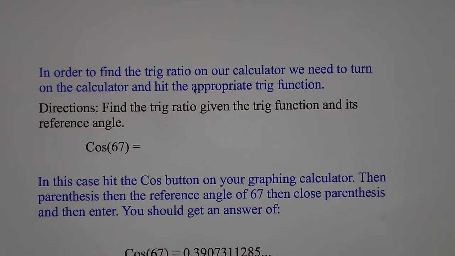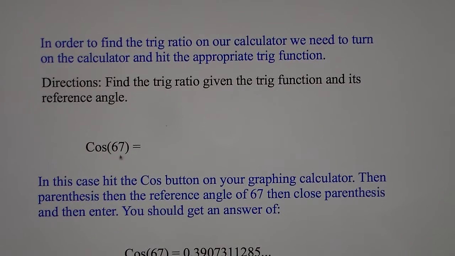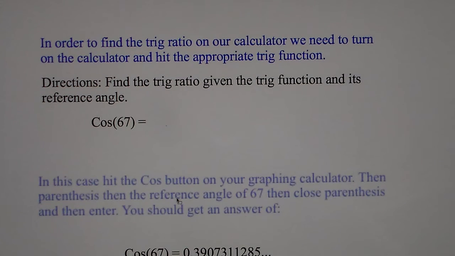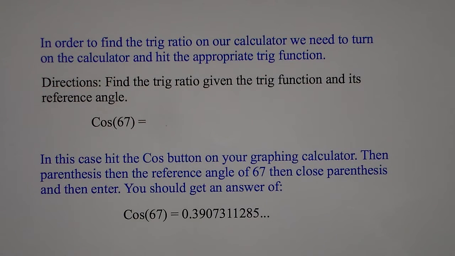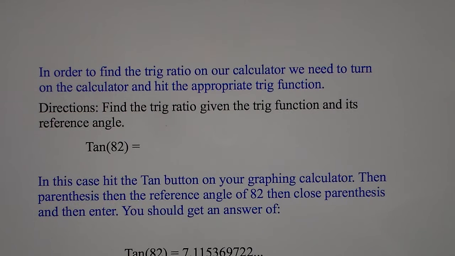Let's try one with cosine. Let's say we have cosine of 67 degrees. We hit the cosine button, which is right next to the sine button on your graphing calculator. If it doesn't have parentheses, put a parenthesis in. Type in 67 because that's your reference angle. Close parentheses, then hit enter. And you should get 0.3907311285. That is the trig ratio. Good job. Let's do one more.